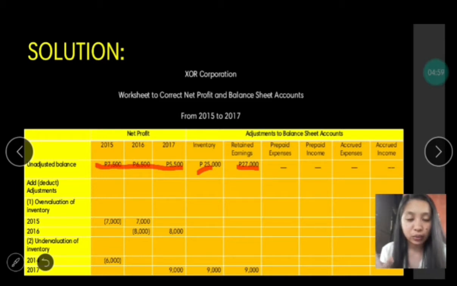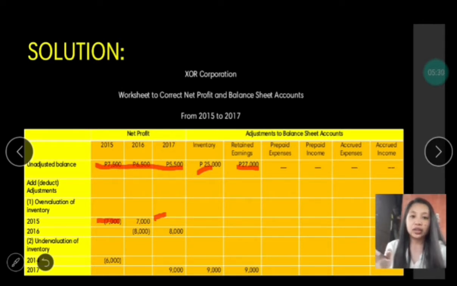That is why we have to deduct the 7,000 because it is overvalued. And on the following year, 2016, we have to add it in order to fix the error. So we have to counterbalance it in order to equalize. That is why on the year 2015, as you can see, it is being deducted, and for 2016, it is being added in order for the closing books to not be affected in that year.